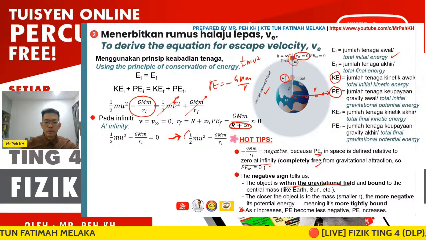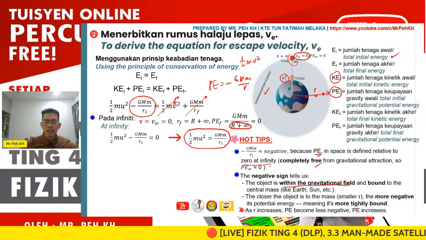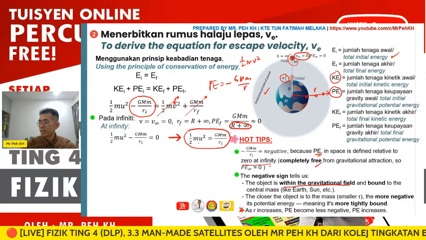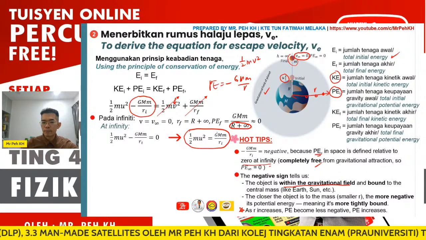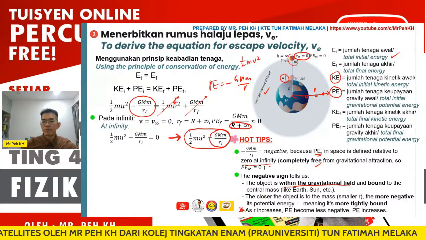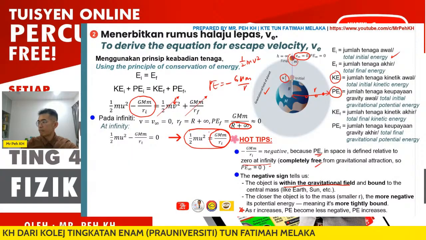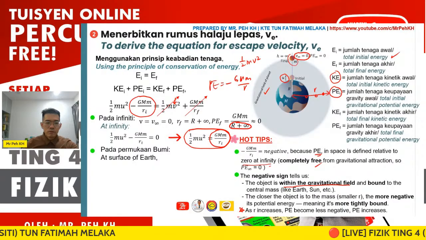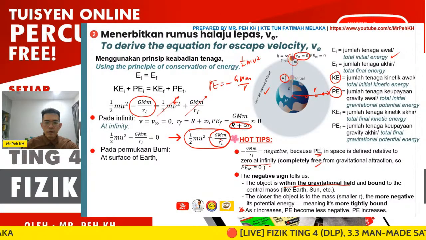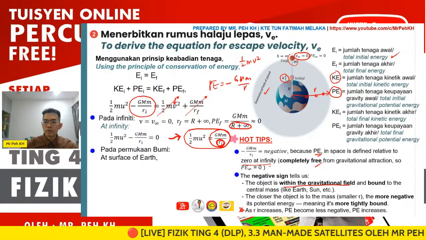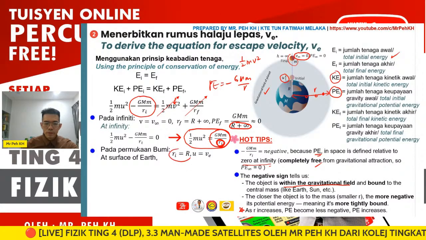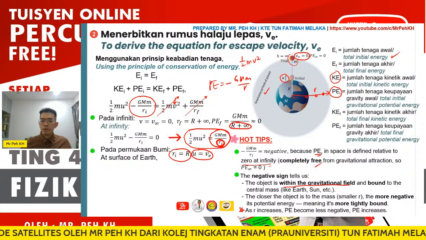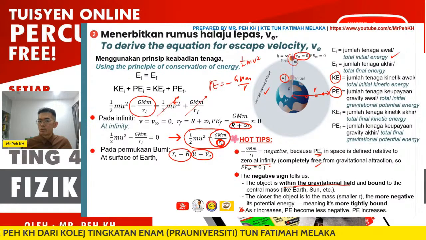So we rearrange, and we get this formula. The formula tells us that the object needs to have a minimum kinetic energy to overcome the gravitational potential energy so that it can escape from the Earth. If it is at the surface of the Earth, then the R here is the radius of the Earth, and the u here is the escape velocity, the velocity at which the object starts to escape.